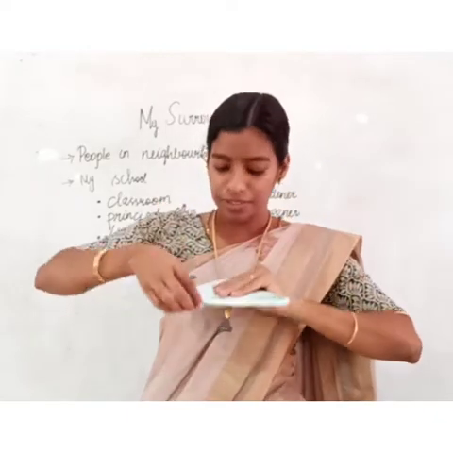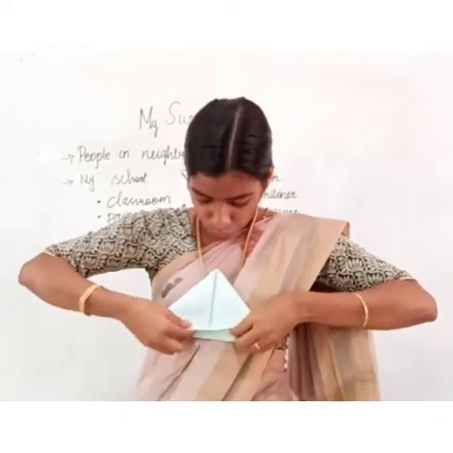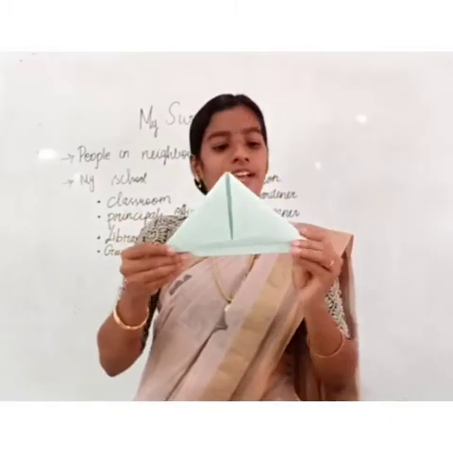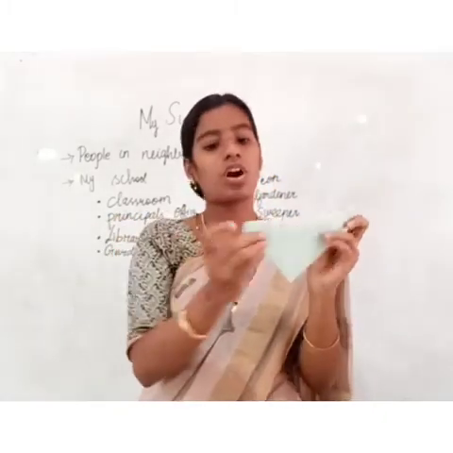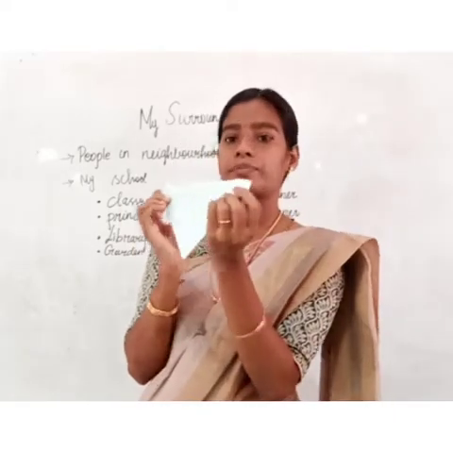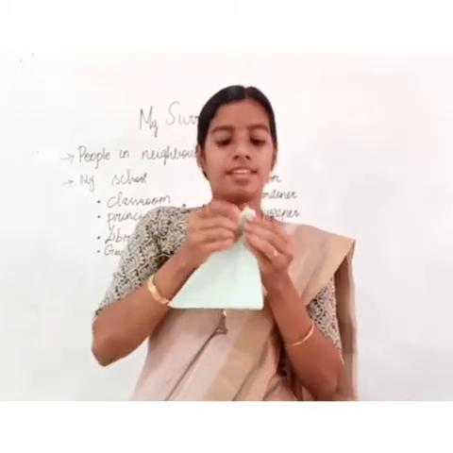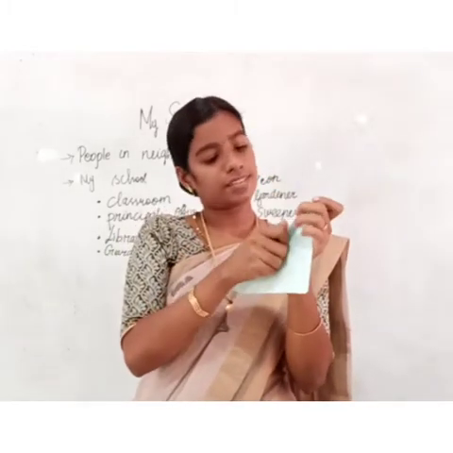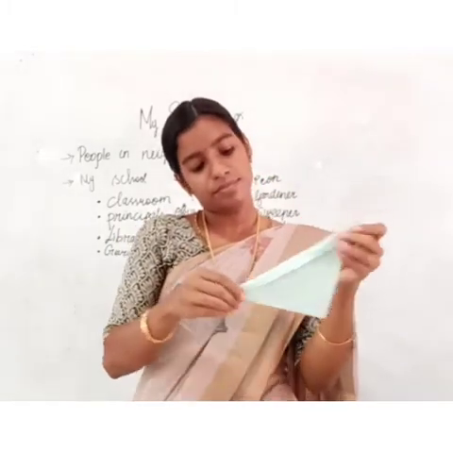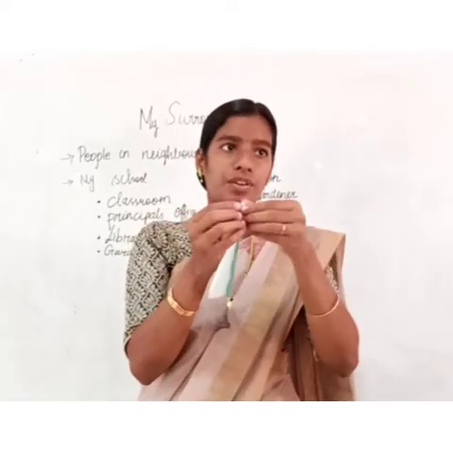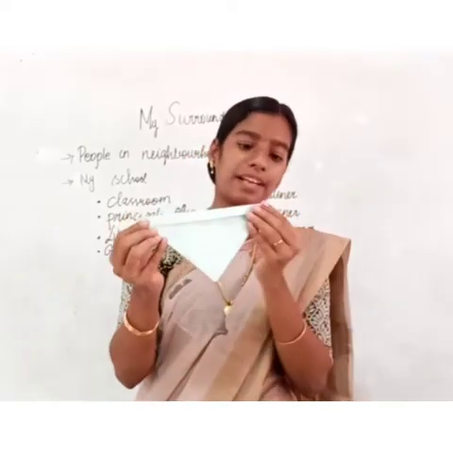That paper you have to fold, one to one side, and the corners we have to give back, and the other to the other side. And here also the corners you have to bend like this.